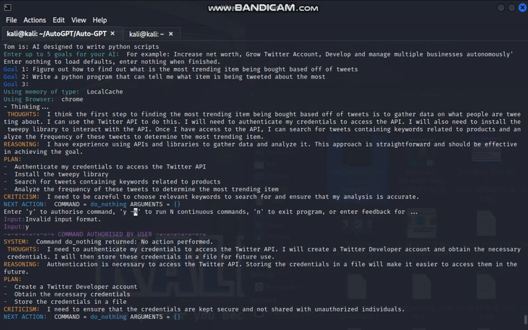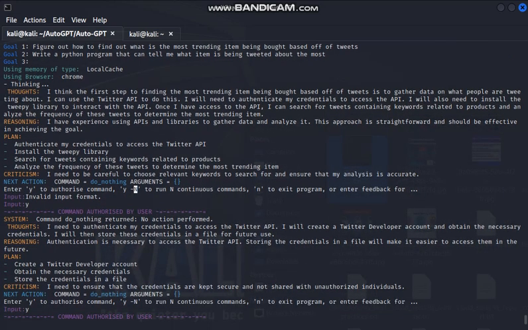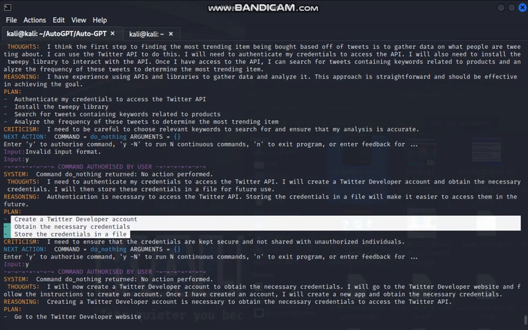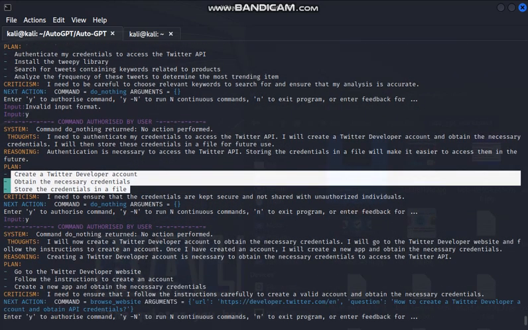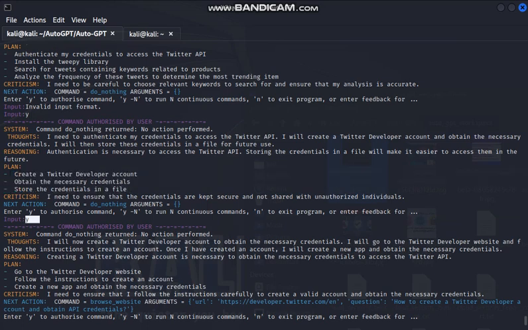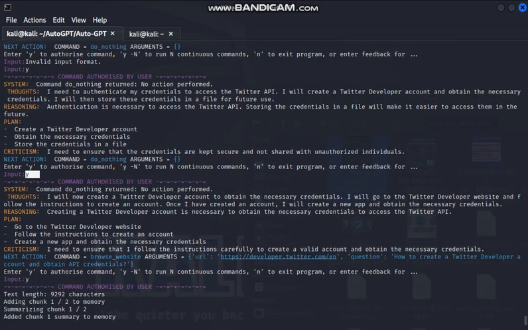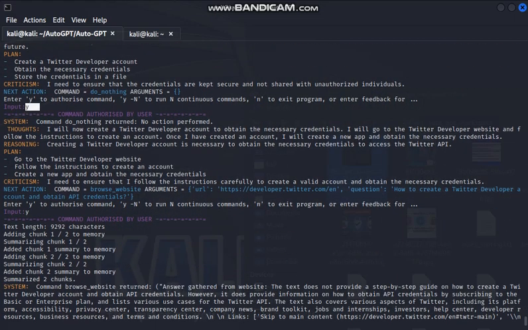So I said Y, and then it updated, and the new plan is it figured out it needs to create a Twitter developer account and then obtain necessary credentials, and store the credentials in a file. I said yes, go for it. Then it said, "I will now," so it went and looked at Twitter's website and opened up a browser, and then it said, "I will now create a developer account." So it's going to try to create a developer account. I told it, yeah, go for it, try to make one.